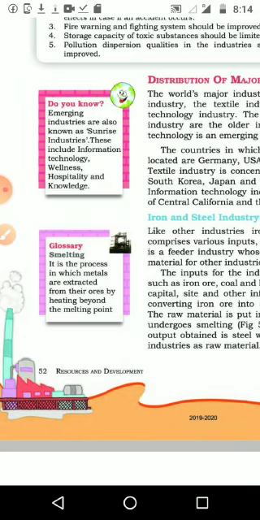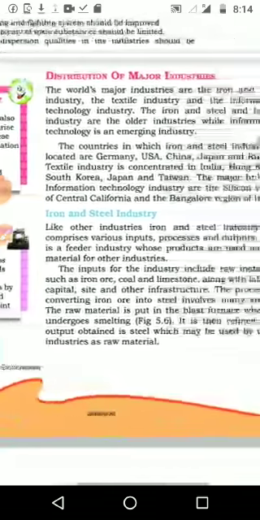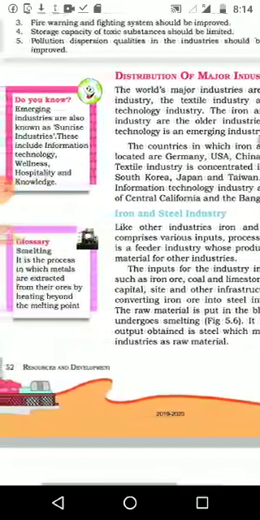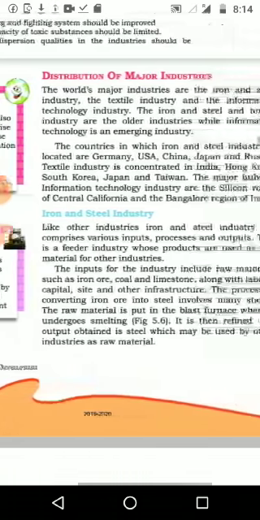Then what do you mean by emerging industries? The recently started or developing industries are known as emerging industries. What is another name for that? Sunrise industries. And examples: IT industry, then wellness, hospitality, knowledge, etc.